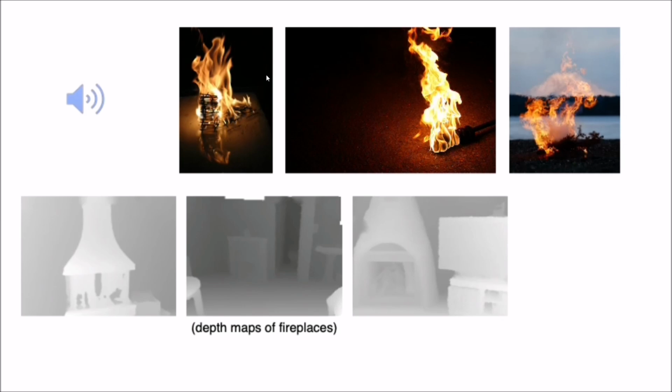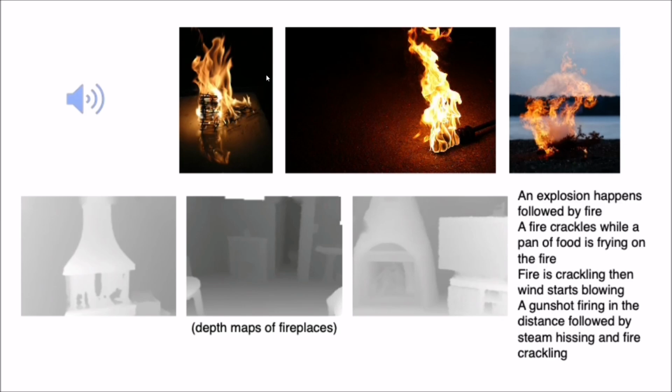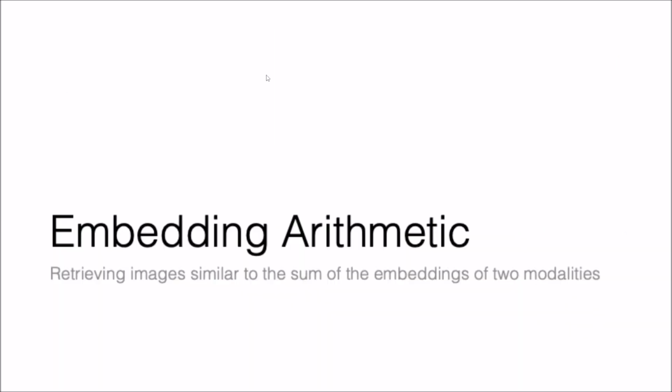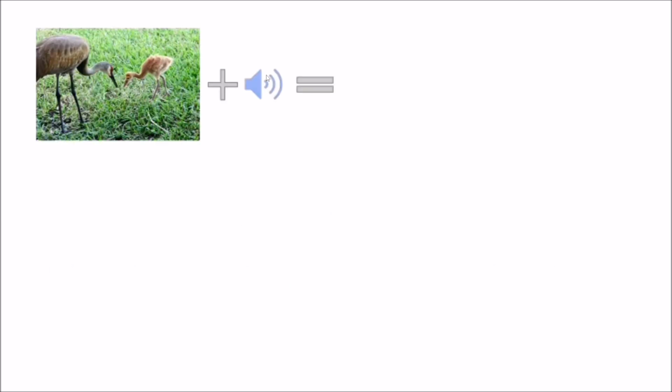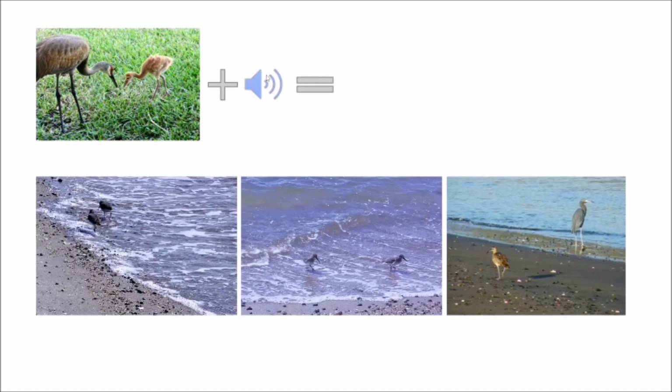Now, one of the key features of ImageBind is its ability to learn from multiple modalities simultaneously, and this is something that we can see in this demo right here. This means that it can identify connections between different types of data that might not be apparent when analyzing each modality separately. For example, by analyzing both images as well as audio data from a video, ImageBind can identify how different sounds correspond to different visual elements, and this leads to a more comprehensive understanding of the video as a whole.